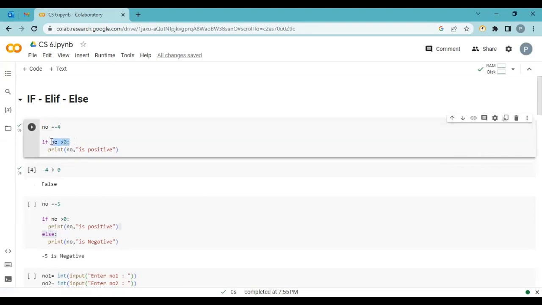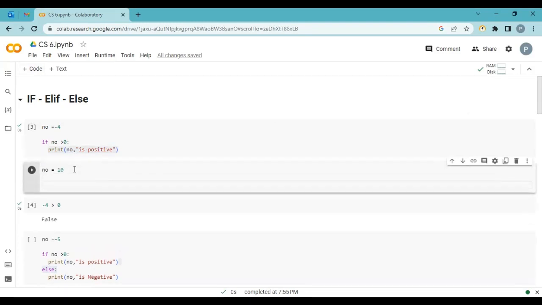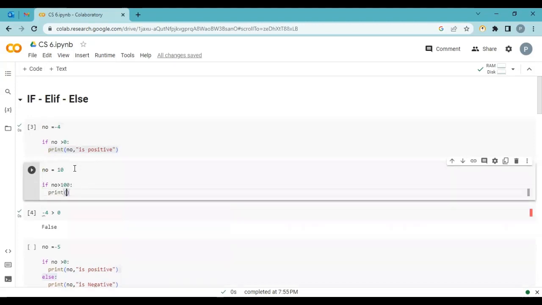So that is the only condition: if your condition statement returns true, then and only then it prints. I show you one more example. NO is equal to 10. And if NO greater than 100, then I want to print number greater than 100.